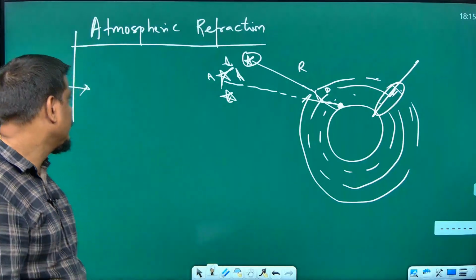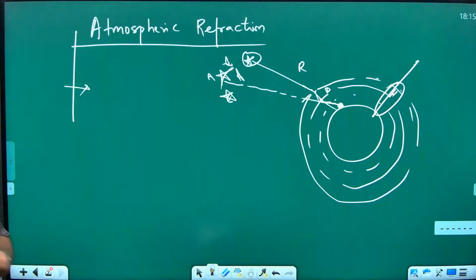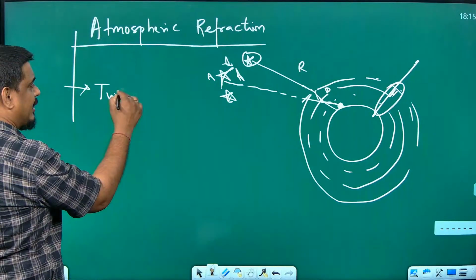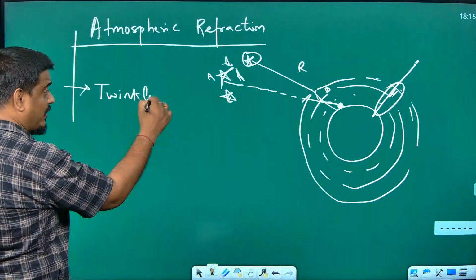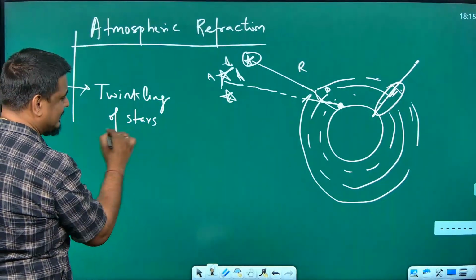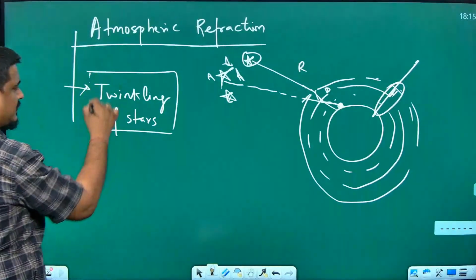Okay, yeah. So I hope you wrote a definition of atmospheric refraction. Next you write twinkling of stars. We are talking about twinkling. This question comes in the board exam also. Twinkling of stars, how it takes place.